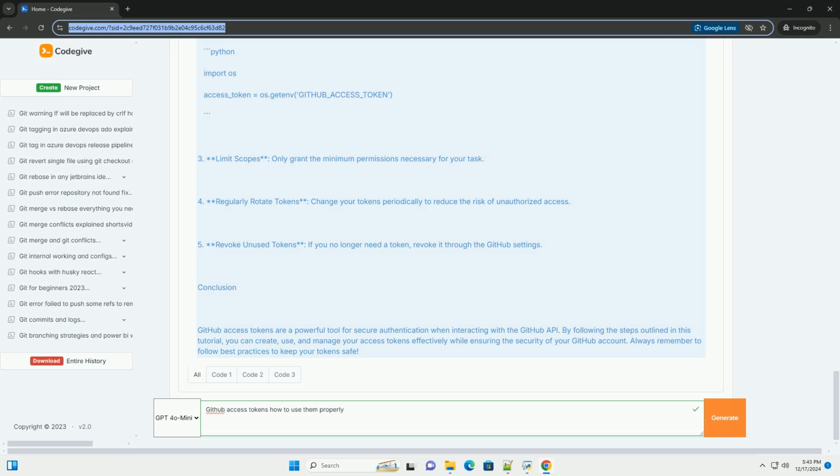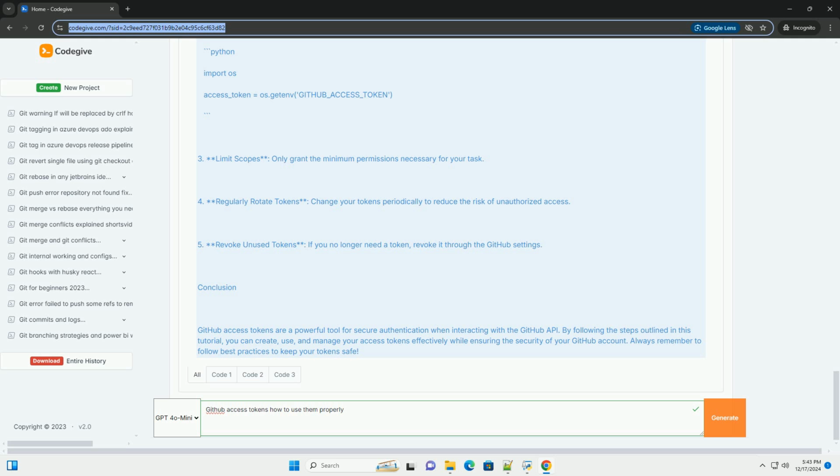Important security practices. 1. Keep tokens secret. Treat your access tokens like passwords. Don't expose them in your source code or commit them to repositories. 2. Use environment variables. Store tokens in environment variables instead of hard coding them in your scripts. Here's how you might do it in Python.